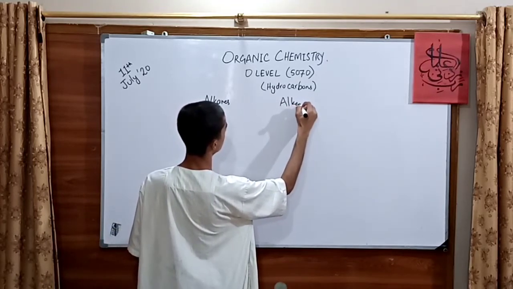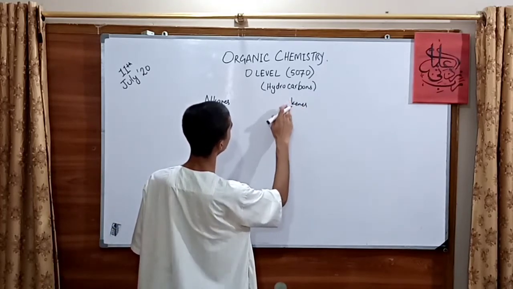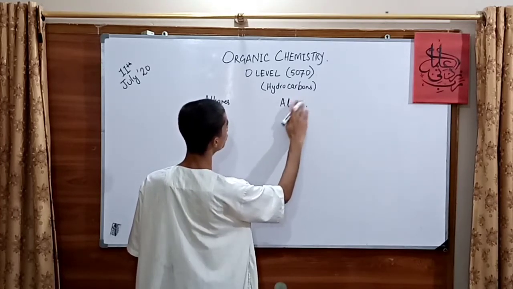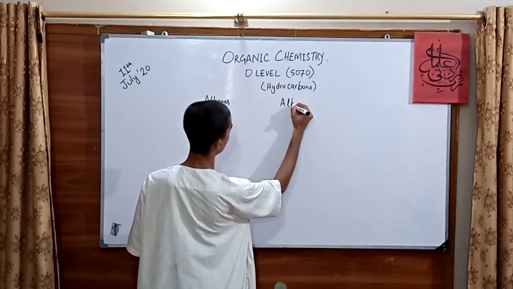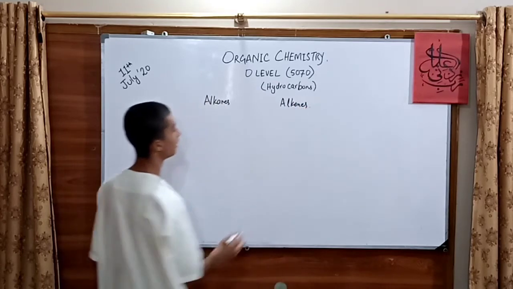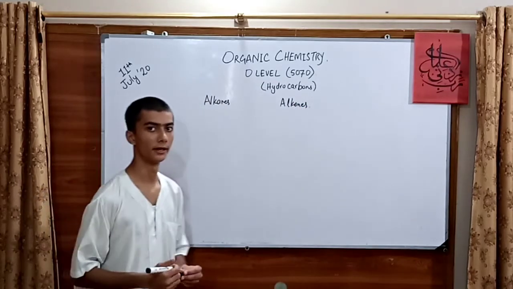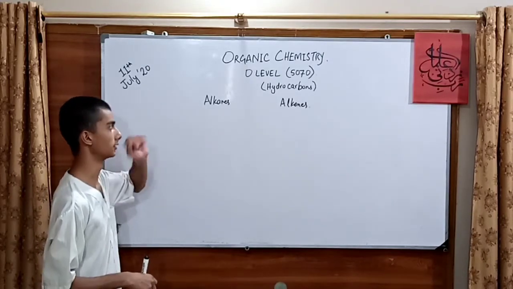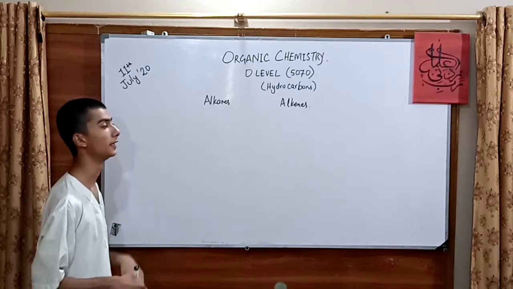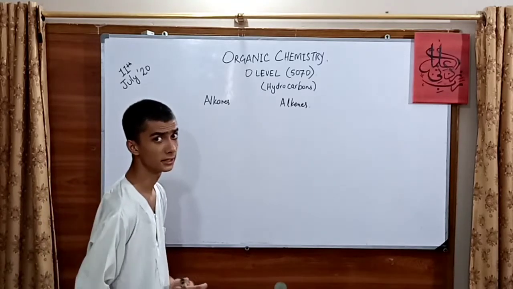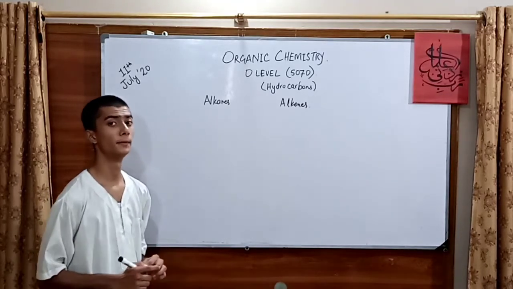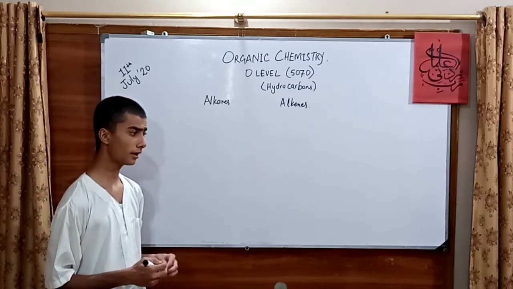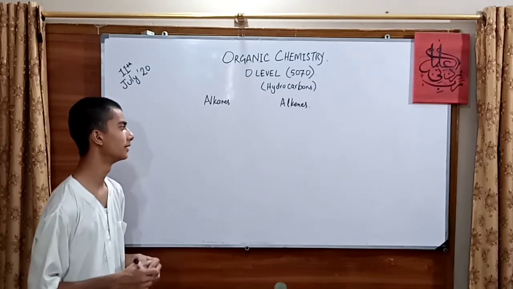The term hydrocarbon means an element or compound which has only two types of element, only hydrogen and carbon. These are only alkanes and alkenes. Basically, what are alkanes and alkenes? Alkanes and alkenes are a family of organic chemistry. In the whole of organic chemistry, there are more families as well.